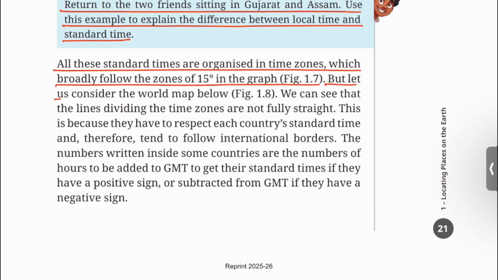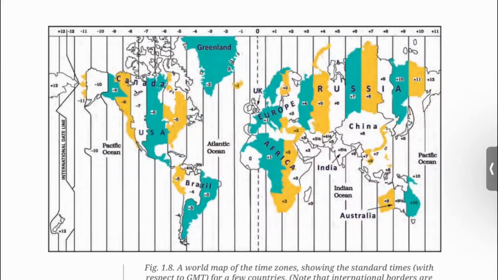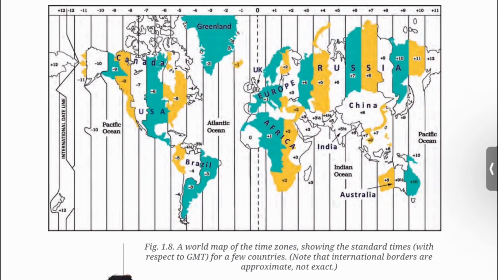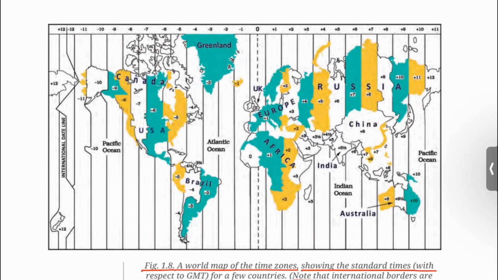But let us consider the world map below, figure 1.8. Figure 1.8, a world map of the time zones, showing the standard times with respect to GMT for a few countries. Note that international borders are approximate, not exact. Countries like Russia and USA have more than one time zone.